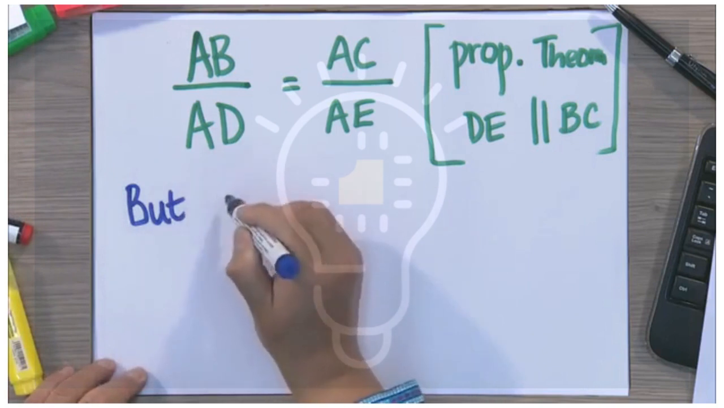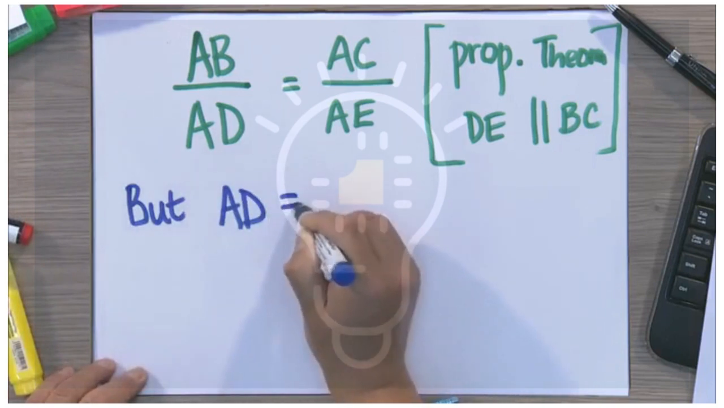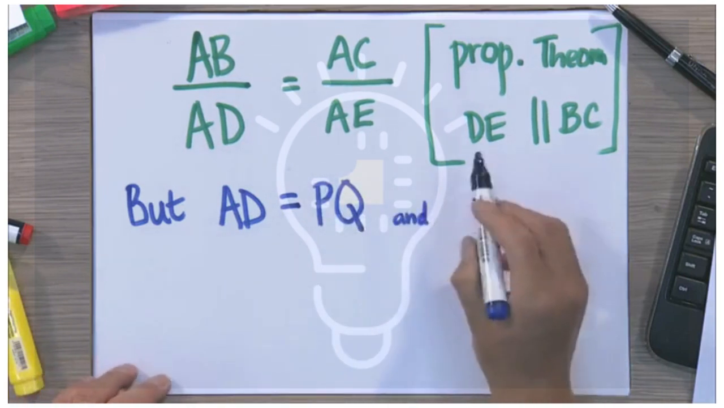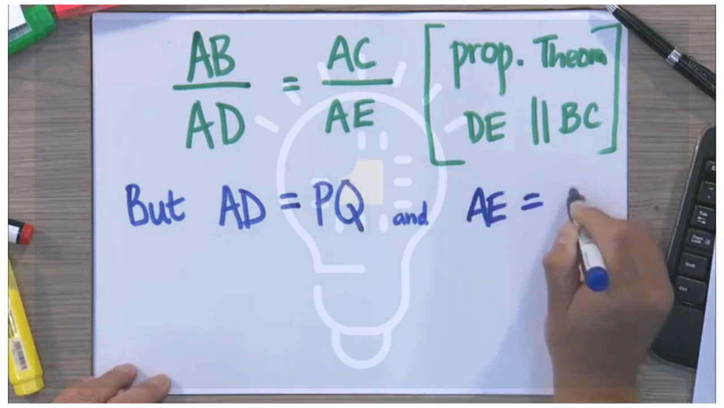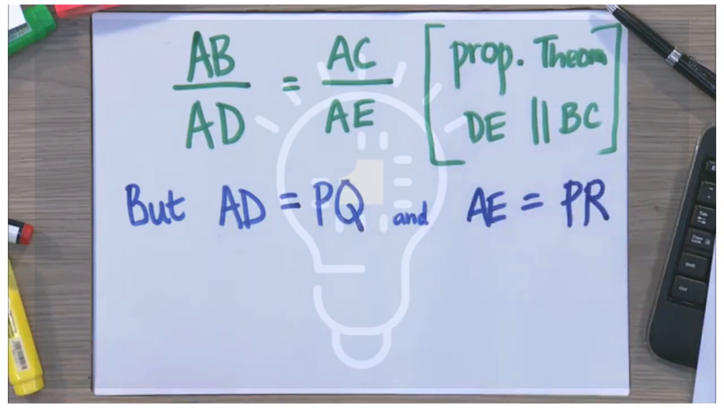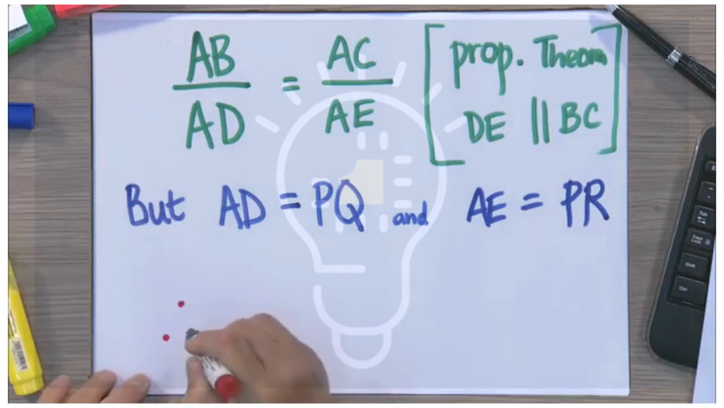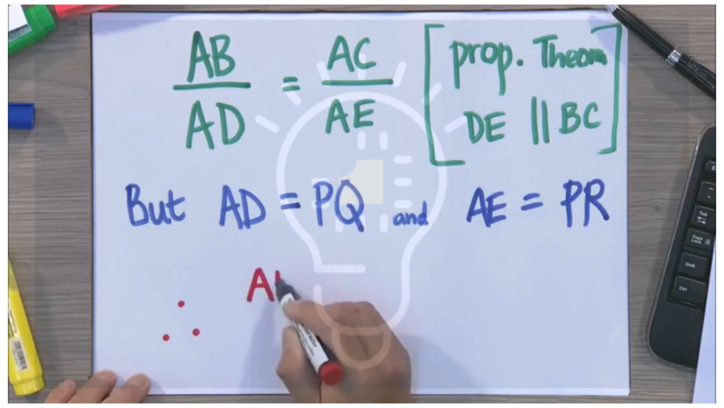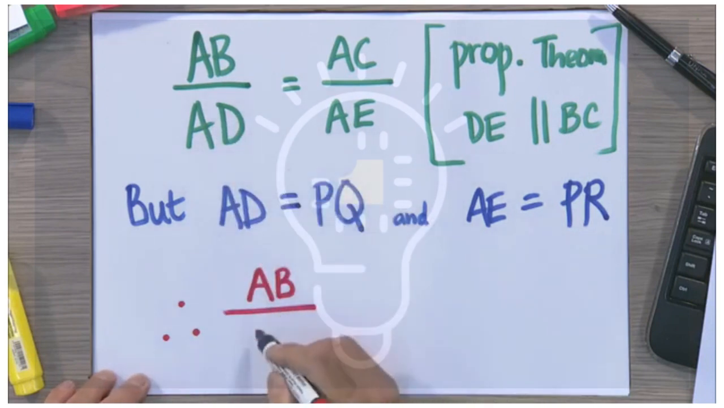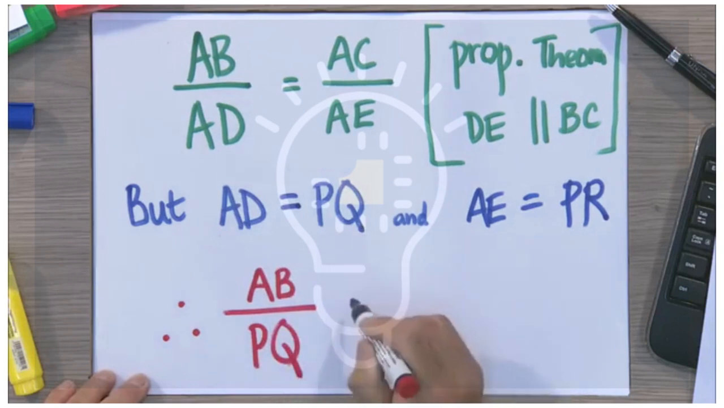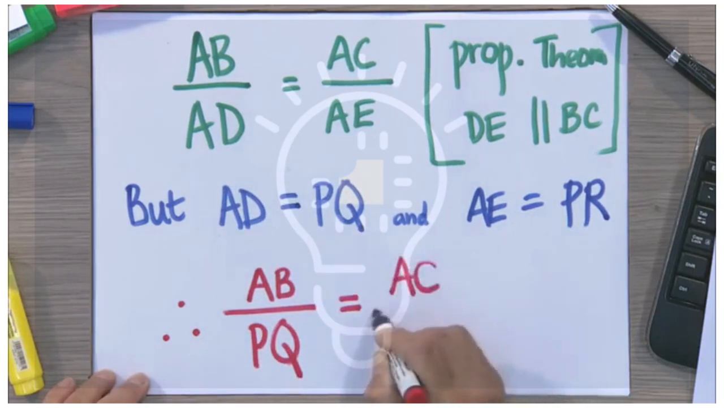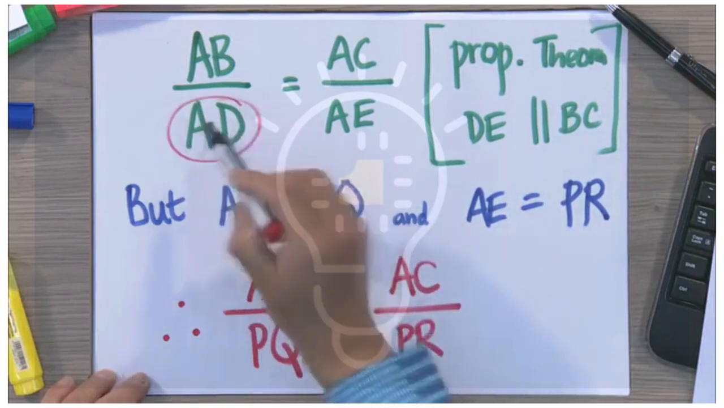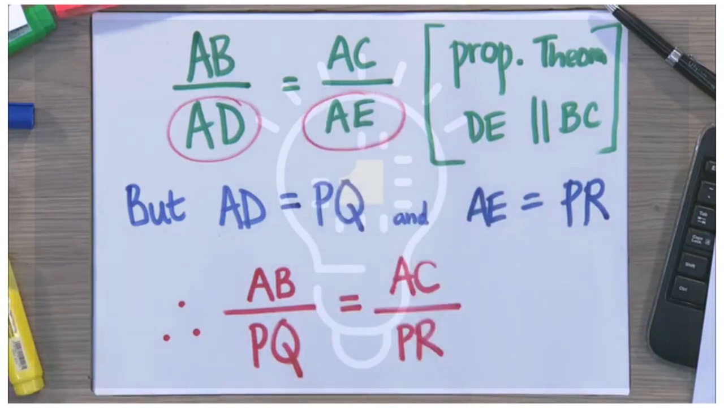DE parallel to BC. Right, let's just take it again, looking at our diagram once again. We're saying AB over AD, and we know this should equal AC over AE. Right, there we go. Now, the next step is but. We know there are two lines that are equal. AD is equal to PQ and AE is equal to PR, right? Therefore, if we substitute it, AB over, that was AD, we put PQ here. That should be equal to AC over PR. Because there we have this one there, and there we have that, and that's how we find it, right?